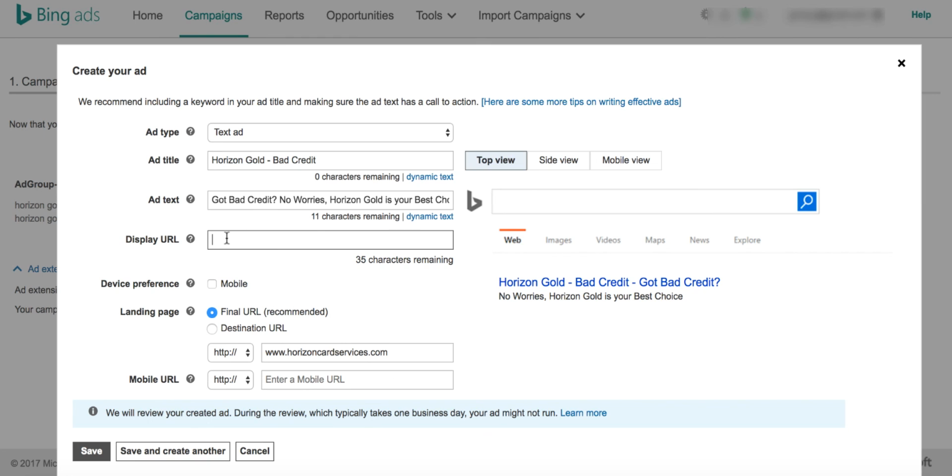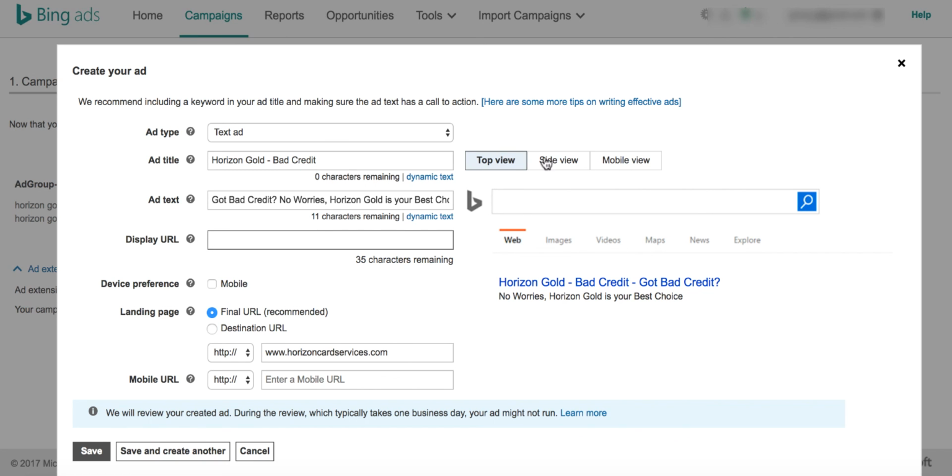Basically, always try to analyze and understand how you can create a better ad title or ad text. These things play a vital role in getting more conversions on your ads. Some of the key basic things I could say: try to have your keywords in your ad titles and in your ad texts. I'll talk more about how to add more keywords a little later in the same video, so hold on to it for now. So click on complete the ad text and then come to the next section.